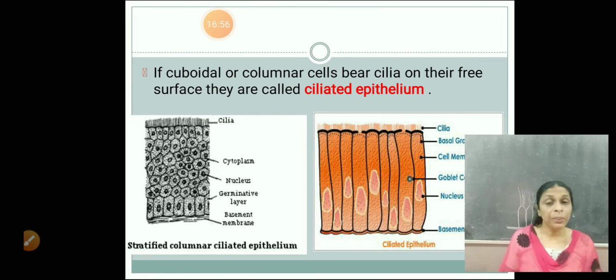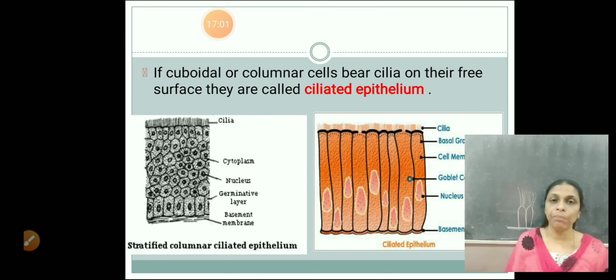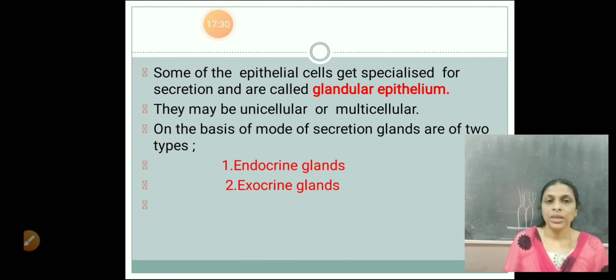Hope it's clear. So epithelial tissues are broadly classified into simple and compound, and these two are again divided into three different types. And if the cuboidal and the columnar cells possess cilia at the free surface, then we call such epithelium ciliated epithelium. So it may be ciliated simple cuboidal epithelium, ciliated simple columnar epithelium, or ciliated stratified cuboidal epithelium, depending on whether it is single layer or multi-layer. Hope it's clear?